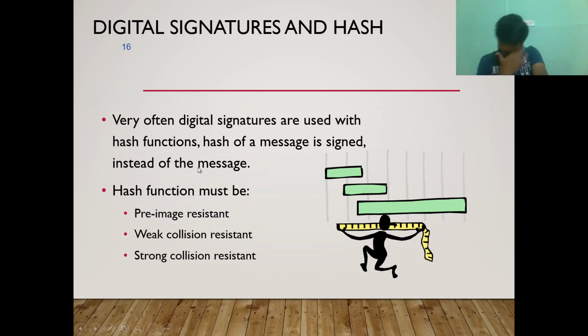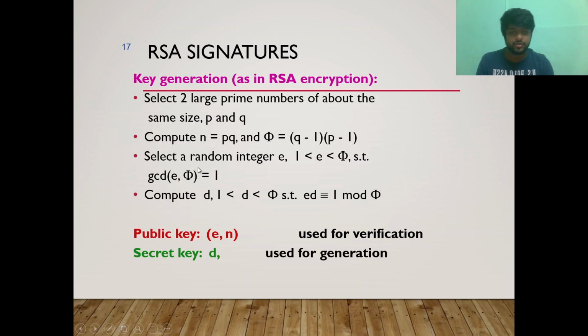All these use hash functions. Very often digital signatures are used with a hash function, and the hash of the message is signed instead of the message. Hash functions must be pre-image resistant, weak collision resistant, and strong collision resistant. These are the properties of the hash function which I told you about at the start of the video, just to make you familiar with the concept.